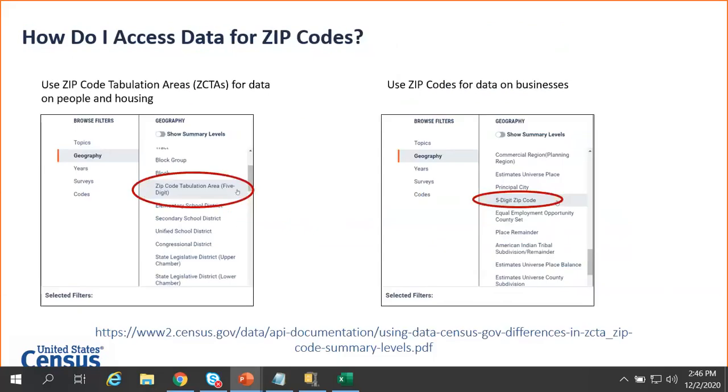We also get lots of folks asking, how do I access data for zip codes? Please remember to use zip code tabulation areas for demographic information on people and housing through the American Community Survey and Decennial Census. You only want to use the 5-digit zip codes if you're accessing data on the businesses from our economic surveys and programs.